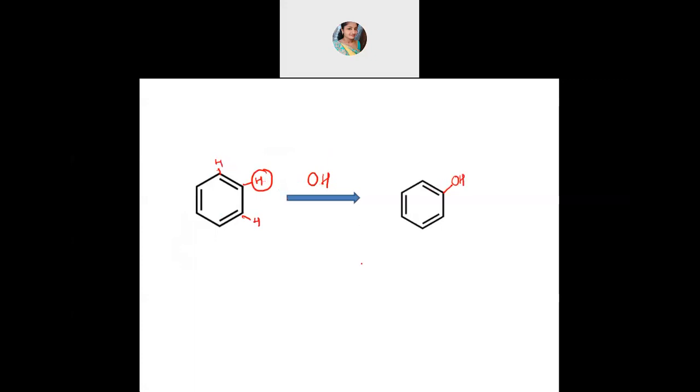Then these are called phenols. Generally we write AROH, where AR stands for the aryl group, arenes. So it is written as AROH, that is phenols. From an aromatic hydrocarbon, if you replace one hydrogen by the OH group, then it is called phenol.